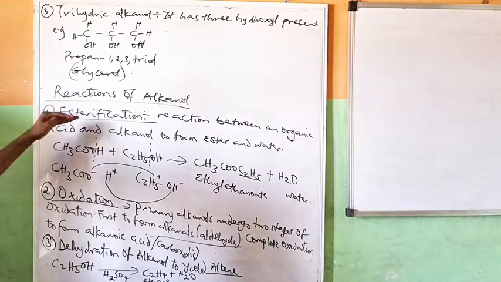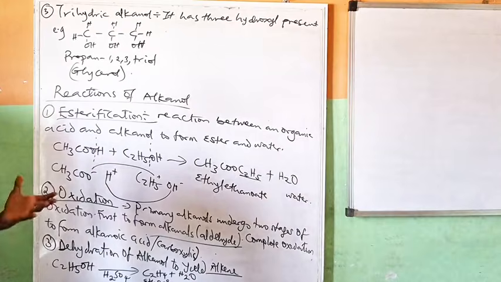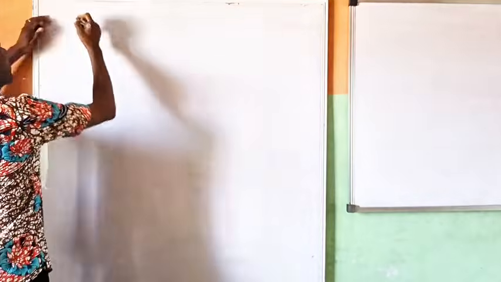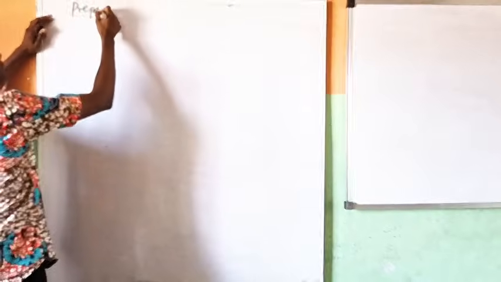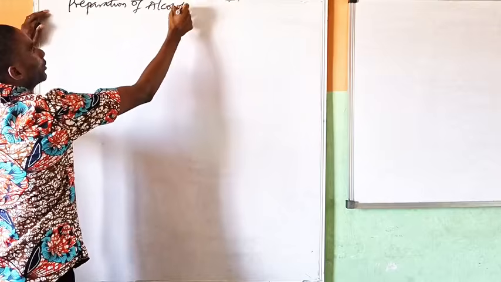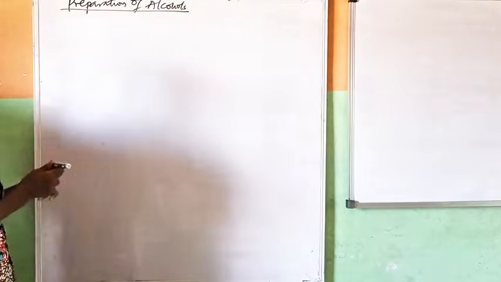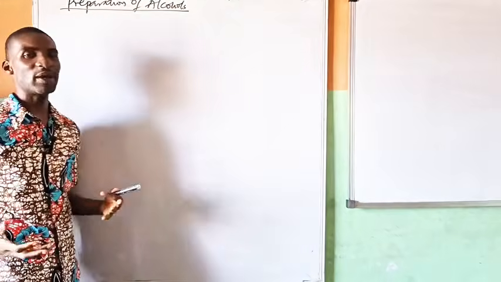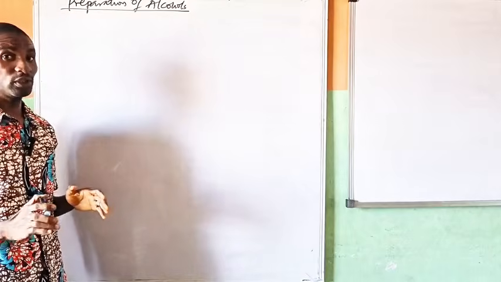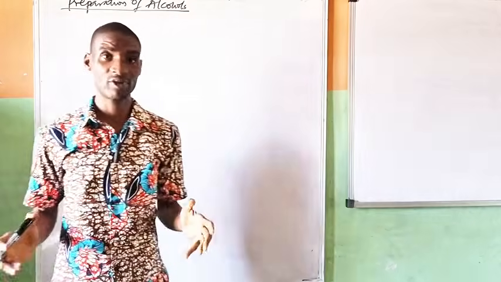So these are 3 reactions. They can ask you to state any reactions. These 3, you can state them. Very easy reactions. You'll get your answer. And then let us go to the final phase of this class. Before I end this class, let's talk about preparation of alcohols. Now, when we talk about industrial preparation, alcohols are prepared majorly by fermentation of carbohydrates.